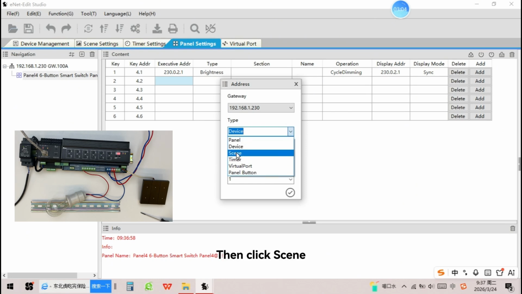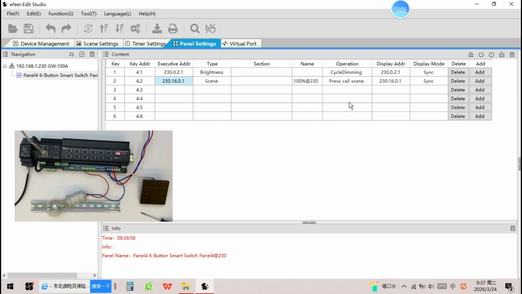Then click Scene and select a scene. Press to record. Display the address. Do the same for the second one.